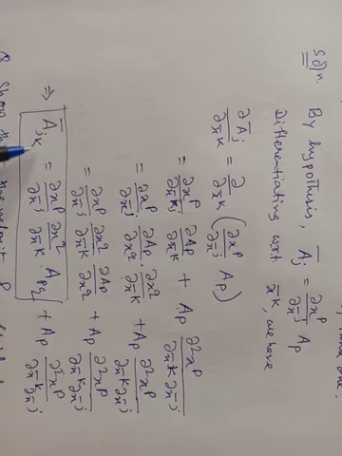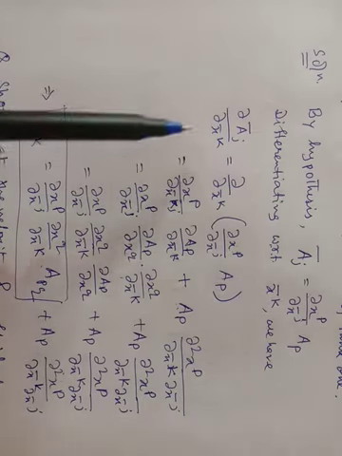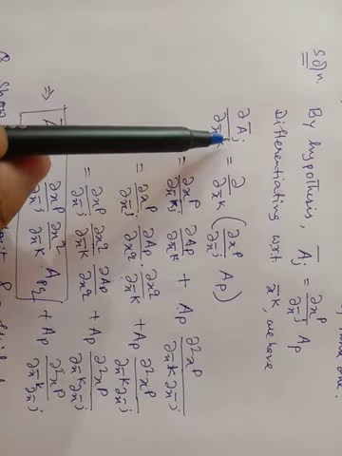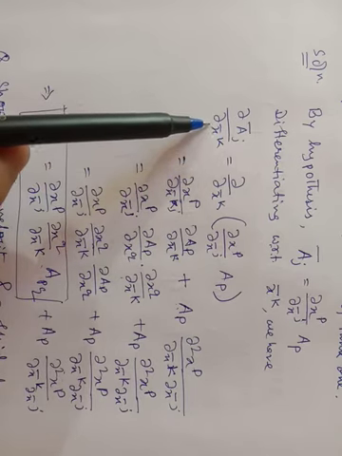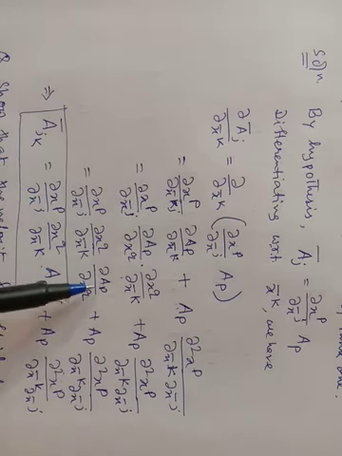So A̅_jk is this plus this. This ∂Ā_j/∂x̄^k is not in accordance with the transformation laws or chain rules. So we can say that A_pq, that means ∂A_p/∂x^q, is not a tensor, whereas A_p is a covariant tensor of rank 1.